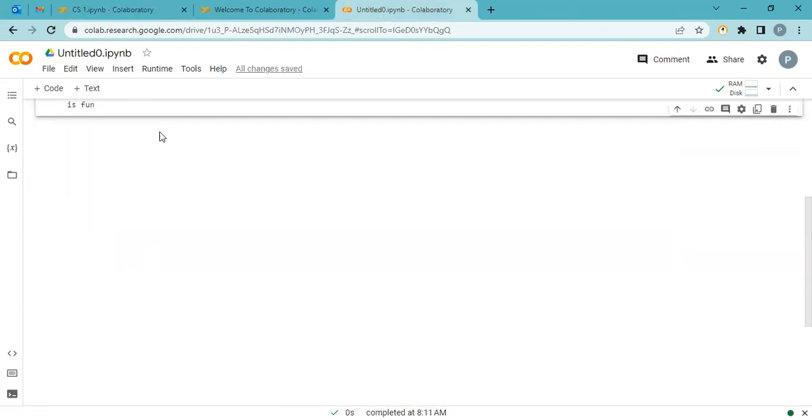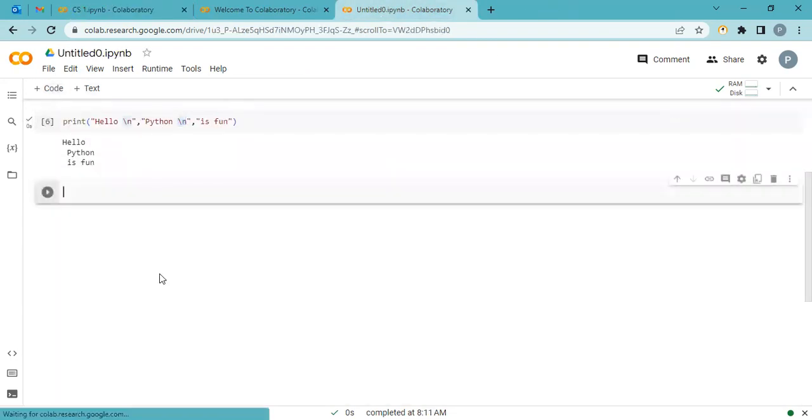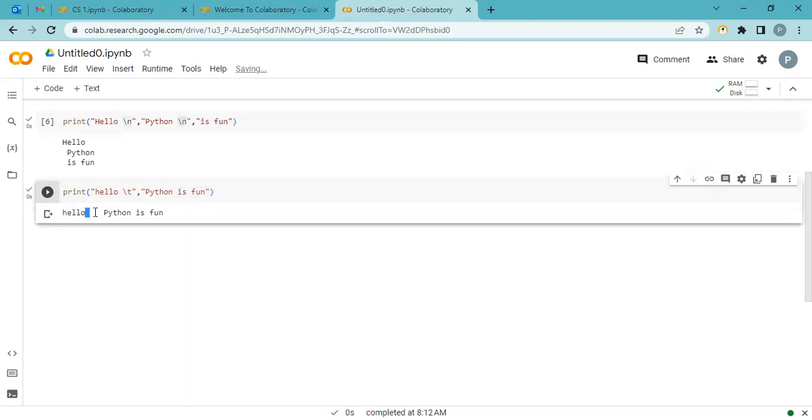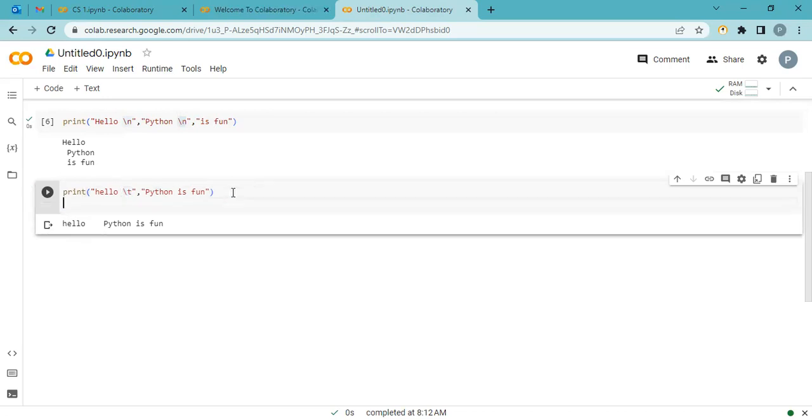Okay, let's use it. Plus code. Print, quotation, hello and \t for tab, comma, any other argument. Run. See, hello and space. It's because of this \t. \t is for tab. If I write here \n,